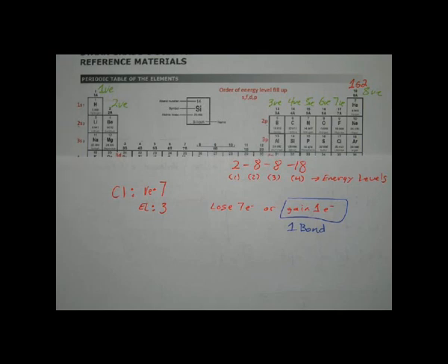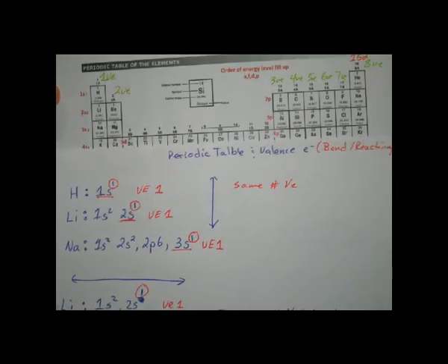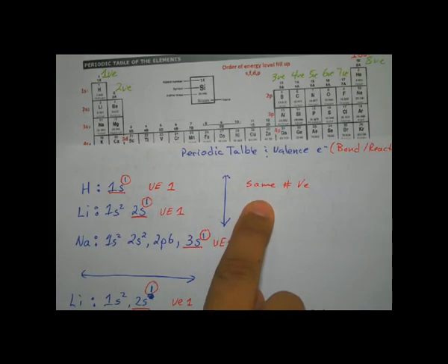Okay, guys, one last thing I forgot to mention. What is the purpose of figuring all this out? Well, we know that if you're going down a group, from the original notes you saw, they all have the same number of valence electrons, right? If you have the same number of valence electrons, all those elements are going to be doing the same thing.